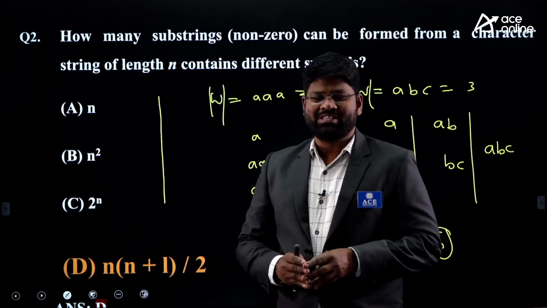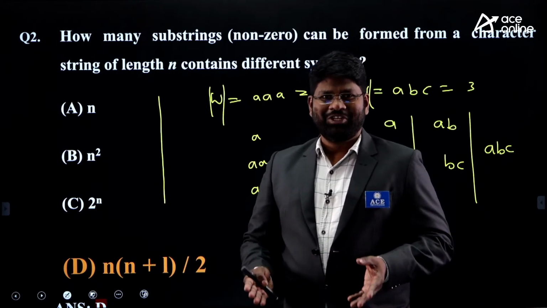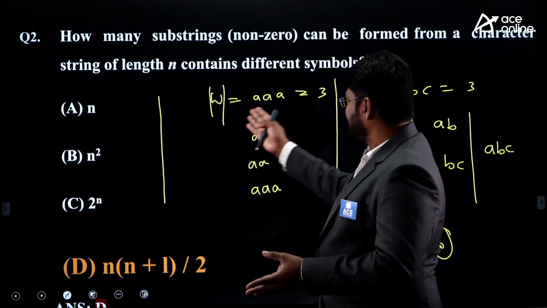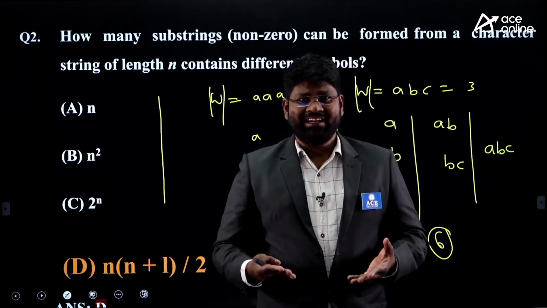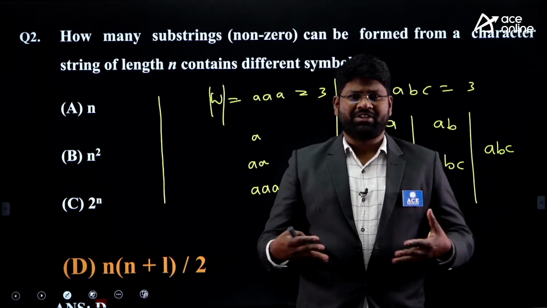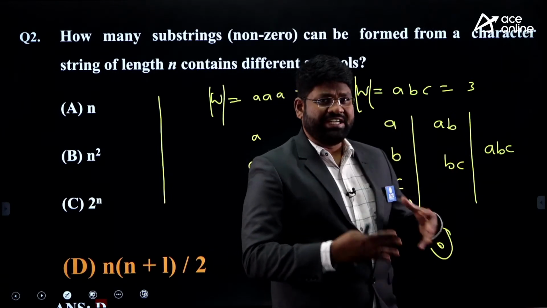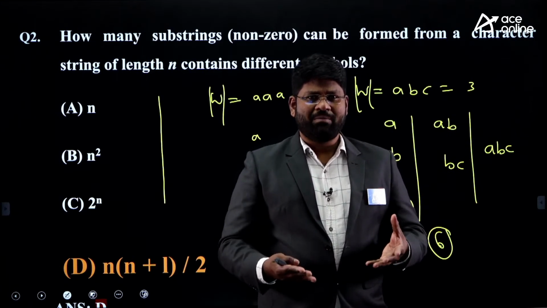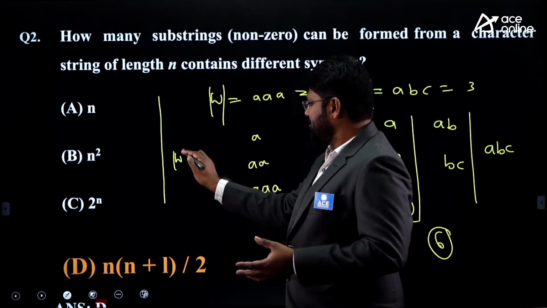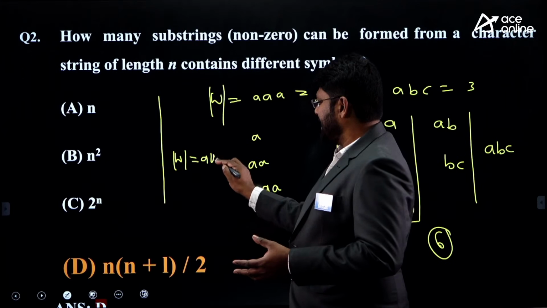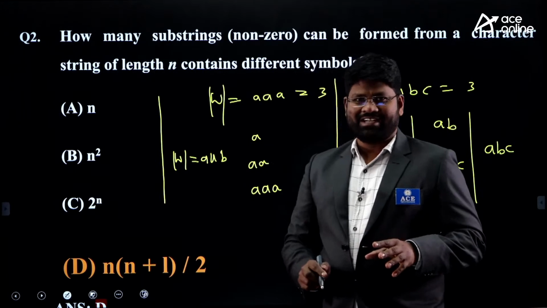Instead of that, if W has a length of 3 or length of n, then I can choose anything. You can choose W with 3 same symbols, or I can choose W with 3 different symbols, maybe a combination of them. Here I took all the same, here I took all different, but it may also be a composition of 1 or 2. Say for example, I have W equivalent to AAB, and this length is exactly 3.